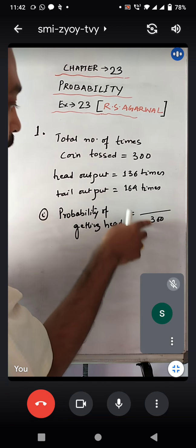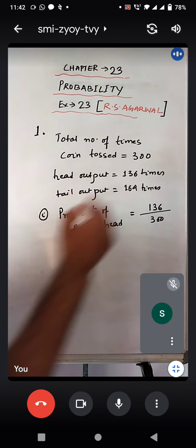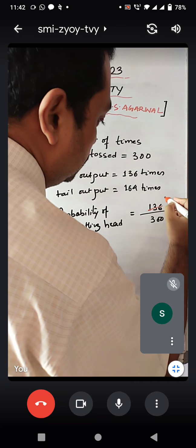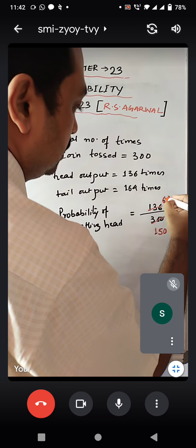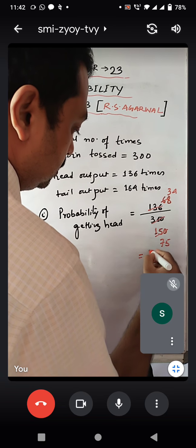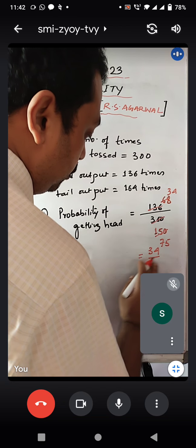Out of 300 times, how many times have we got head output? That is 136. Now we'll reduce it. 2 6s are 12, 2 8s are 16, 2 150s are 300. 34 by 75. So your required answer would be 34 by 75.